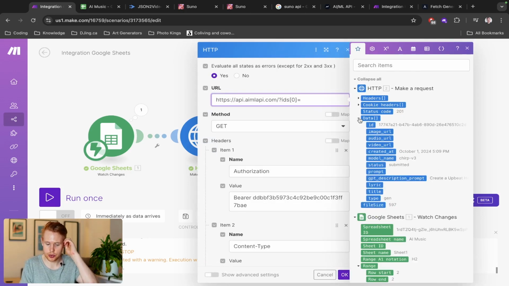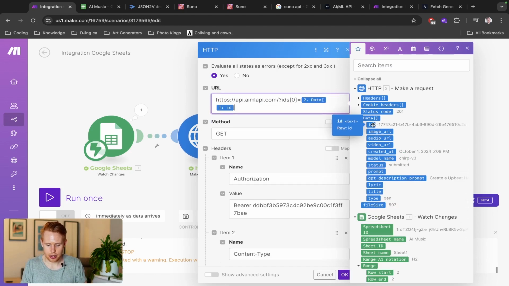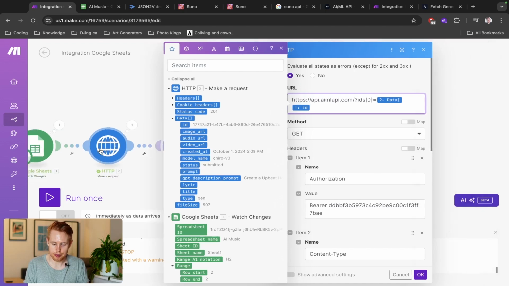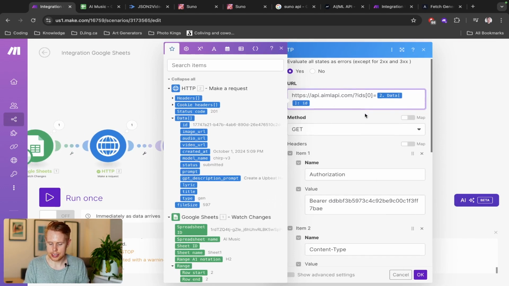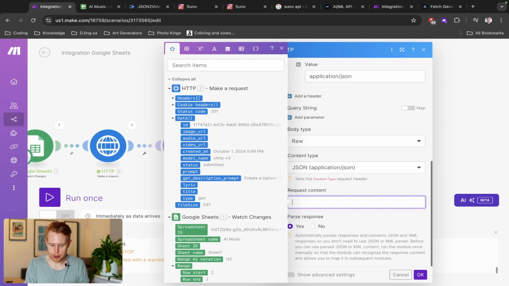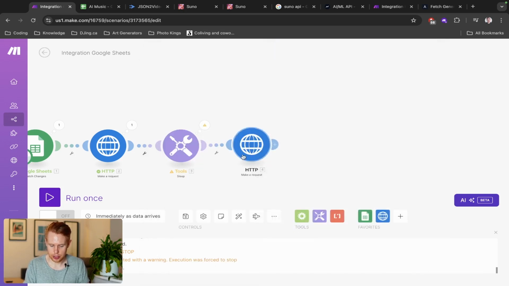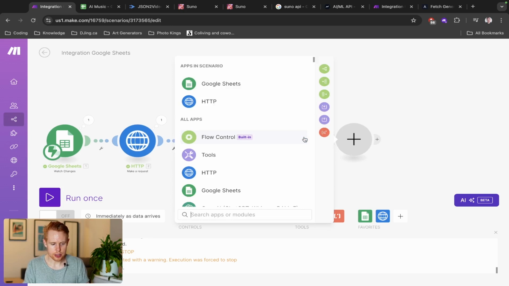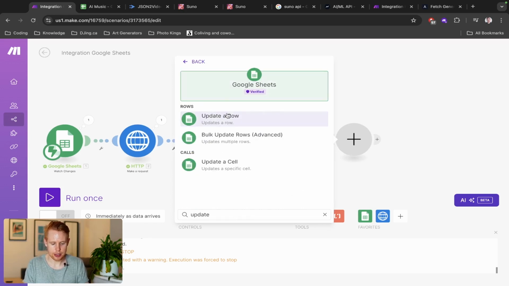So what we need to do is come into data and click on the ID here, which is going to map it in from the previous module. Remember how we can receive information from previous modules and use it in future modules? That's exactly what we're doing here. It's a dynamic ID. It will update every single time we run this. And that is effectively it. We can just go ahead and delete this request content here, and then we're pretty much good to go. All we need to do is do one final step here, and that is update the Google Sheet.